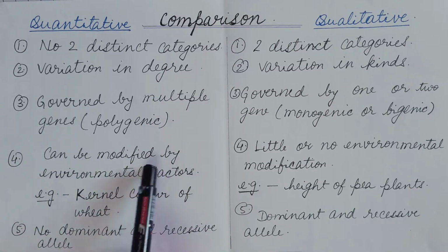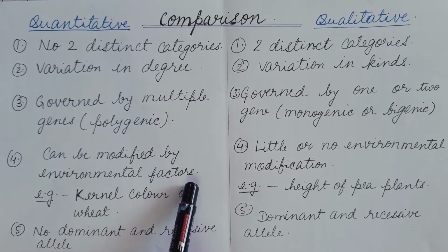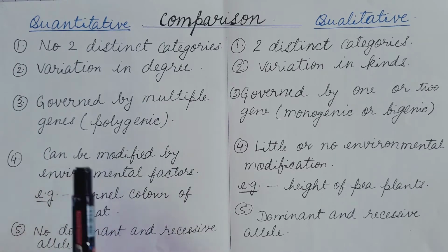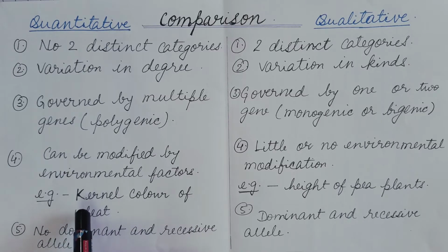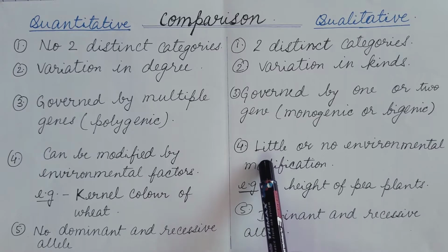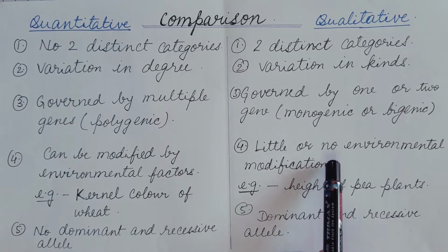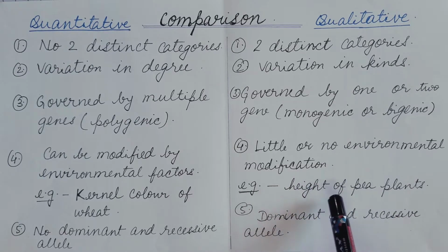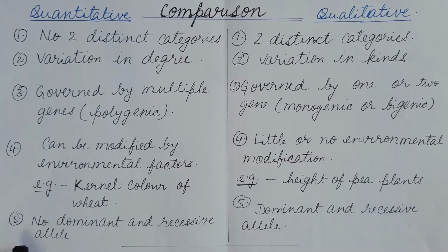Quantitative traits can be modified by environmental factors. That is, environmental factors modulate these quantitative traits. Example: kernel color of wheat. But in the case of qualitative traits, there is little or no environmental modification. Example: height of pea plants. There are no dominant and recessive alleles in quantitative traits, but in qualitative traits, dominant and recessive alleles are present.